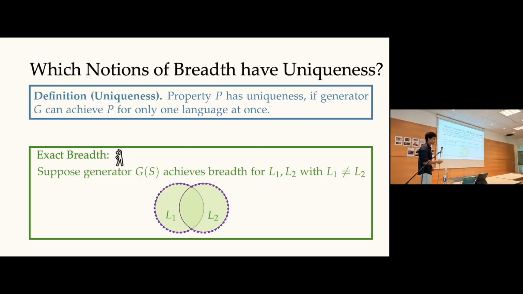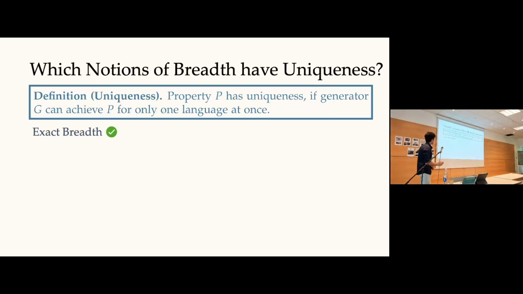And so in any case, regardless of the training data set, you'll be able to find a contradiction to this statement. Okay. And the simple reason is that we required some equality for this set G of S, and it can't be equal to two different things. Something very simple. Okay. So exact breadth has uniqueness.